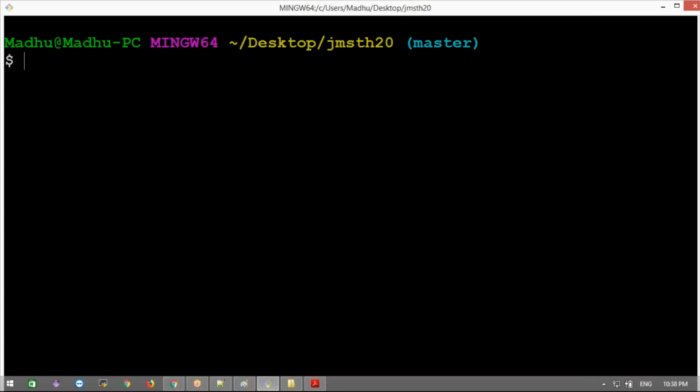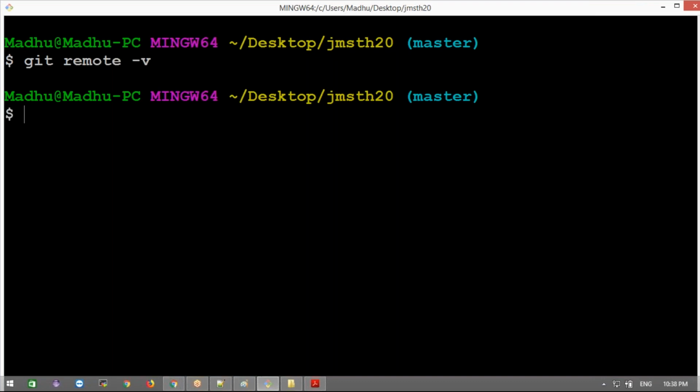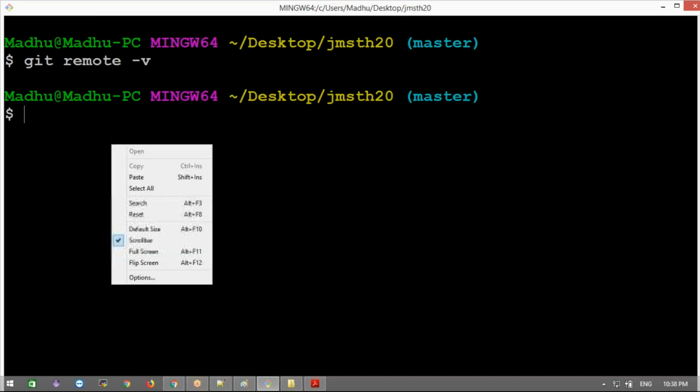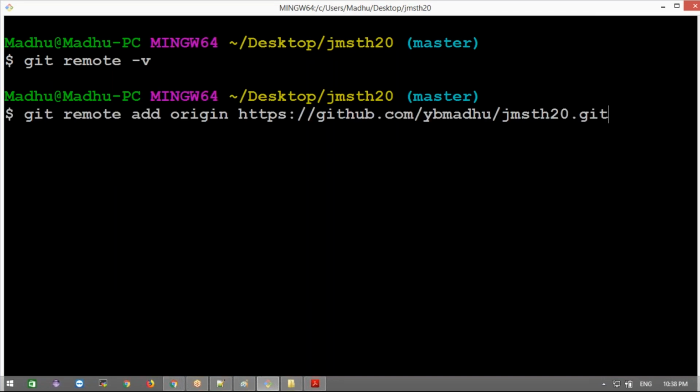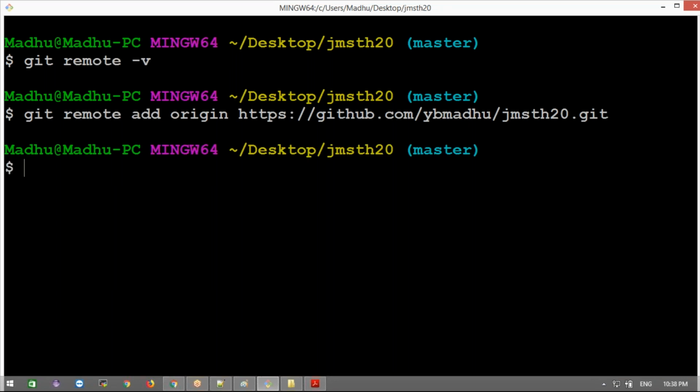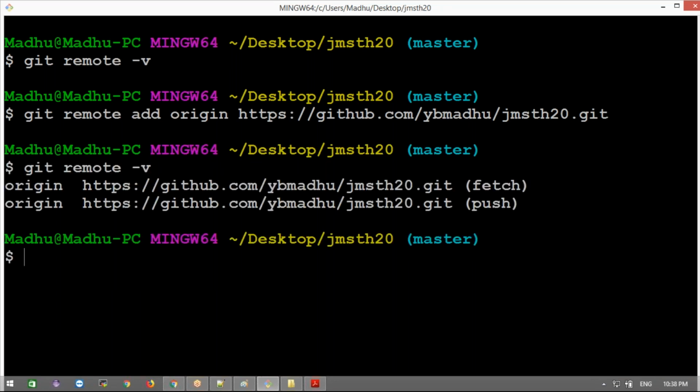And remember one thing: to check whether your remote origin is set up or not, git remote -v, we can check it here. As of now I don't have anything. After setting up the remote add origin URL, it will add the URL for you. Now check the same command again, and it shows where you want to fetch from and where you want to push code. I set up my destination now. What happens if I try to push the code? It will push to my remote repository now.